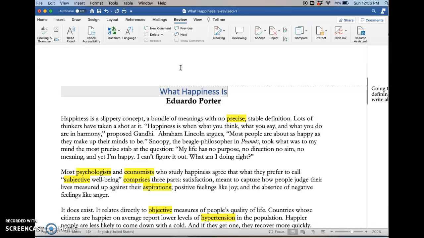So for example, if I start reading through this text, "Happiness is a slippery concept, a bundle of meanings with no precise, stable definition. Lots of thinkers have taken a shot at it." And then here's a quote from Gandhi: "Happiness is when what you think and what you do and what you are in harmony." I might think, oh, you know what, I can kind of relate to that